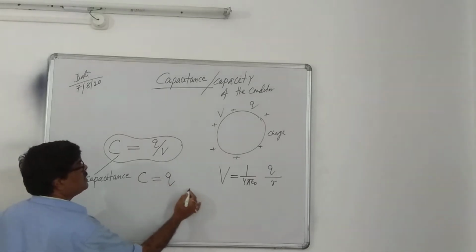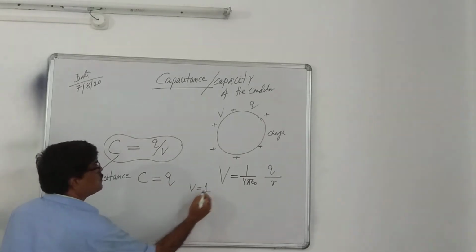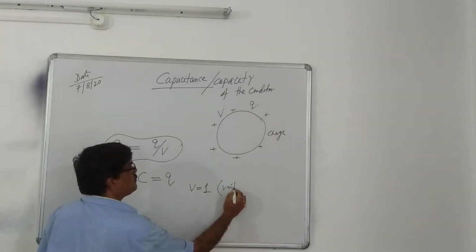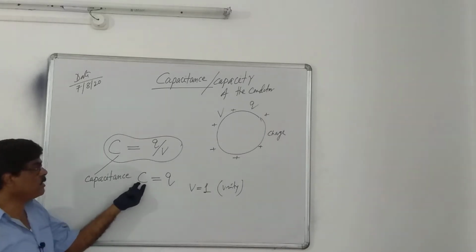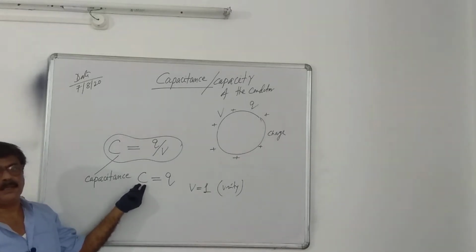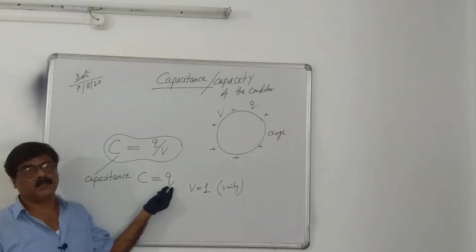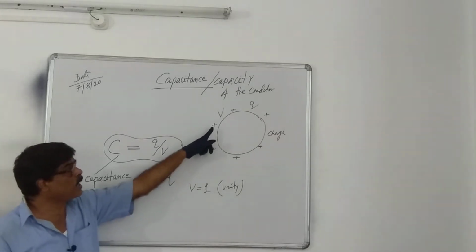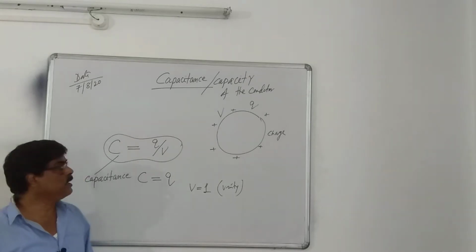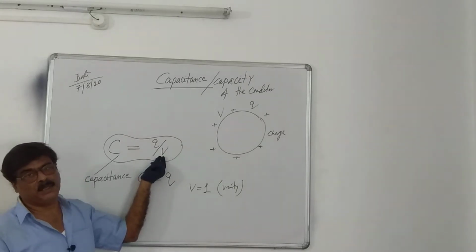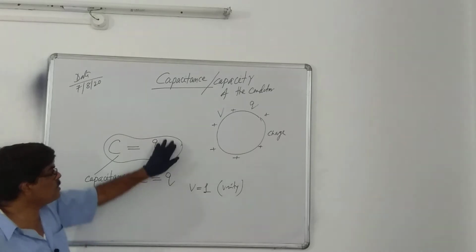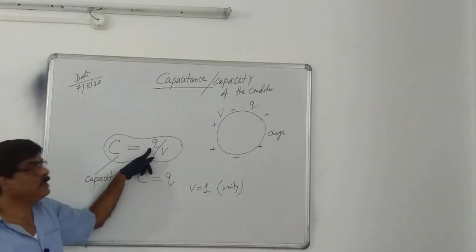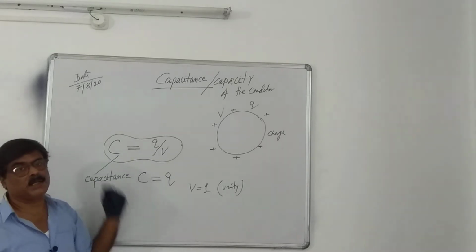If you consider V equal to 1, or unity, the capacity of a conductor is defined as the amount of charge required by the conductor to increase its potential by unity. To increase the potential of a conductor by unit amount, the amount of charge required is known as the capacity of that conductor.